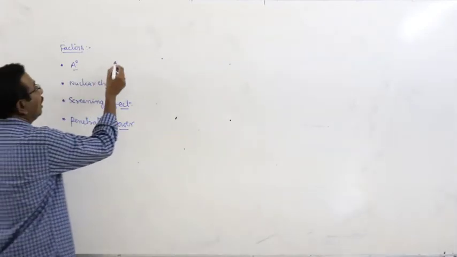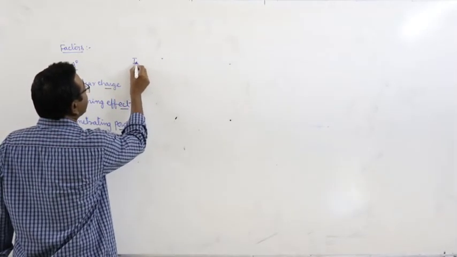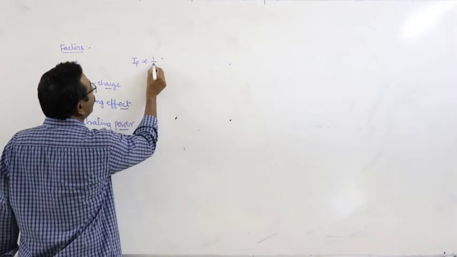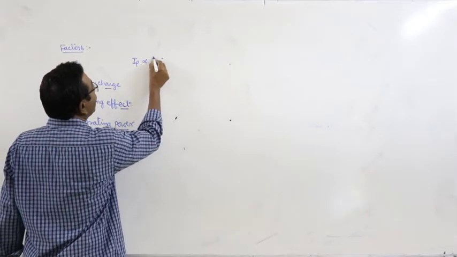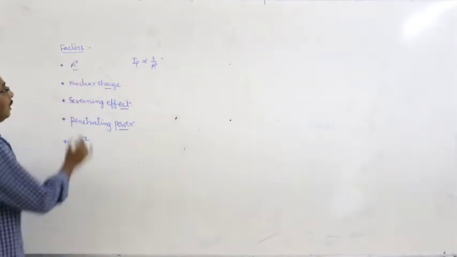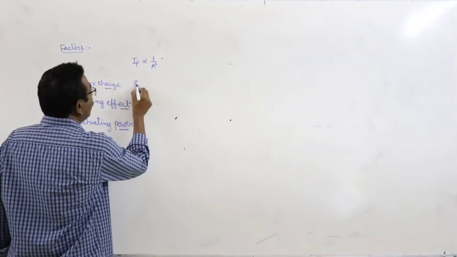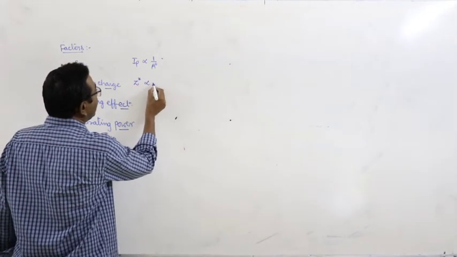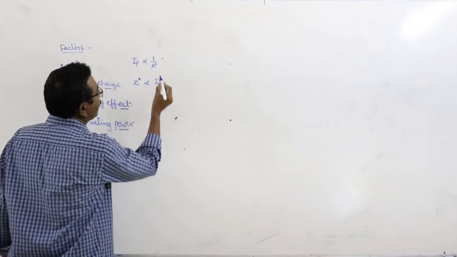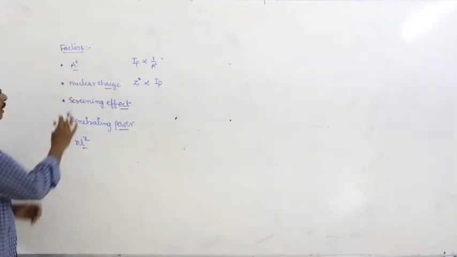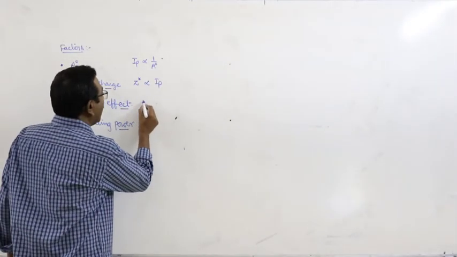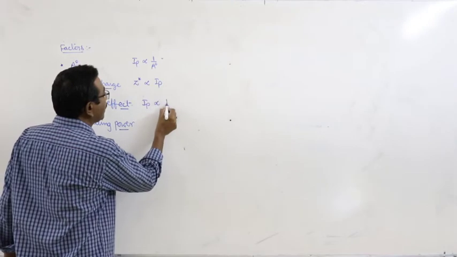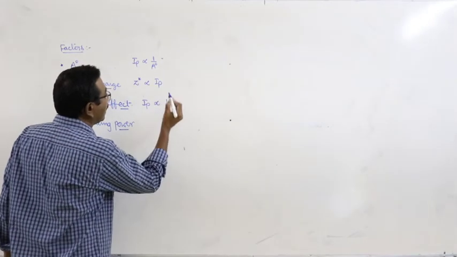What about the relation? Here, atomic radius is inversely related to ionization potential. Next, nuclear charge is directly proportional to ionization potential. Third one, ionization potential is inversely related to the screening effect.